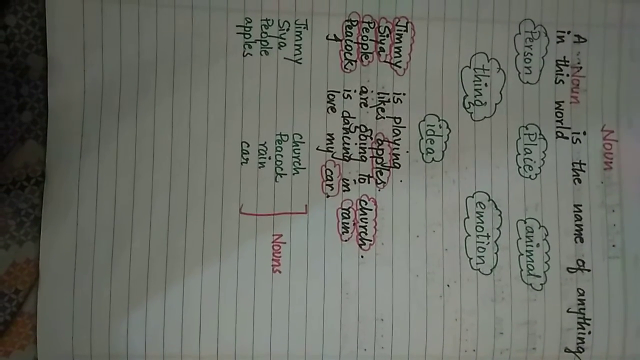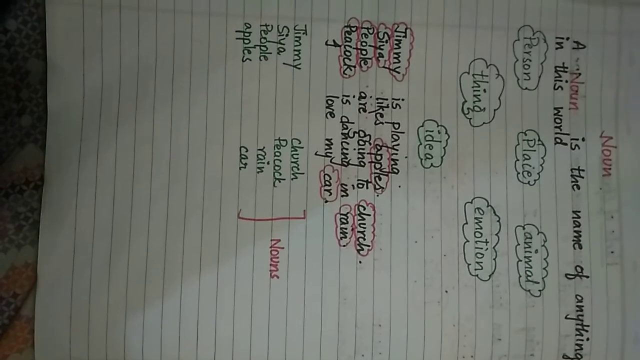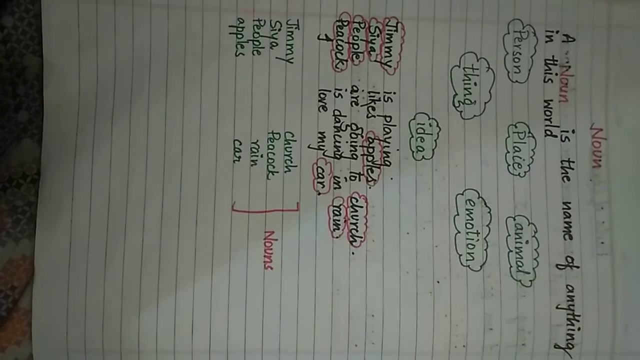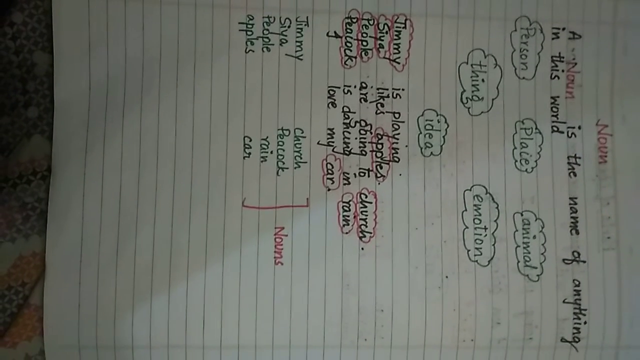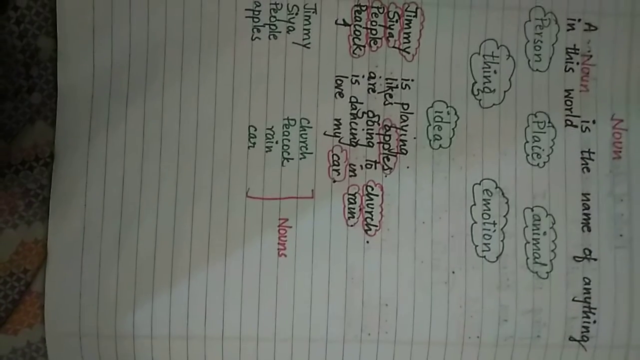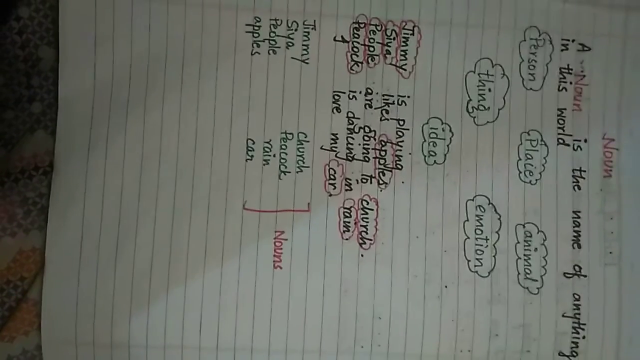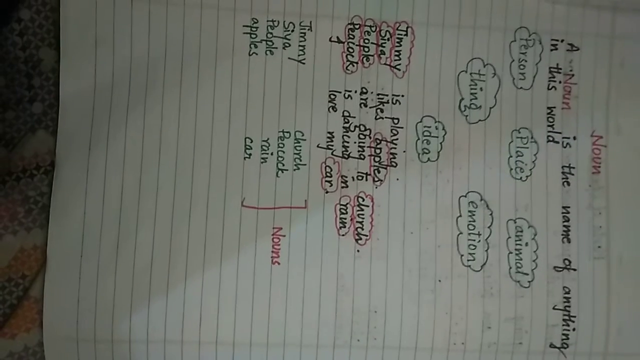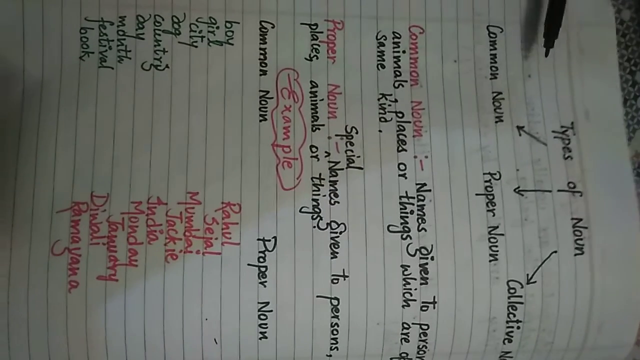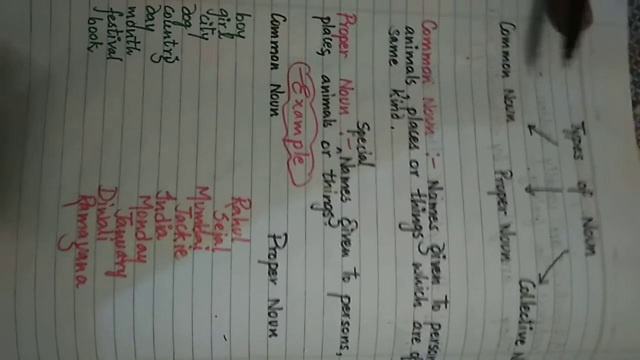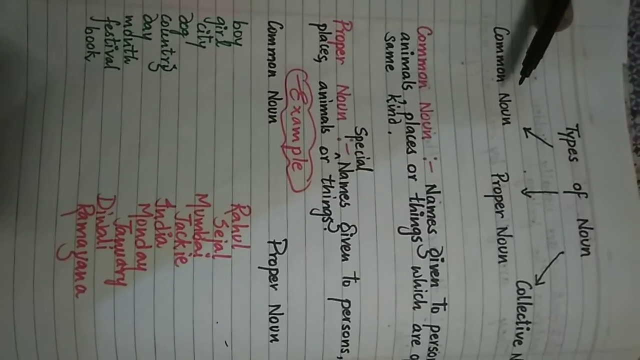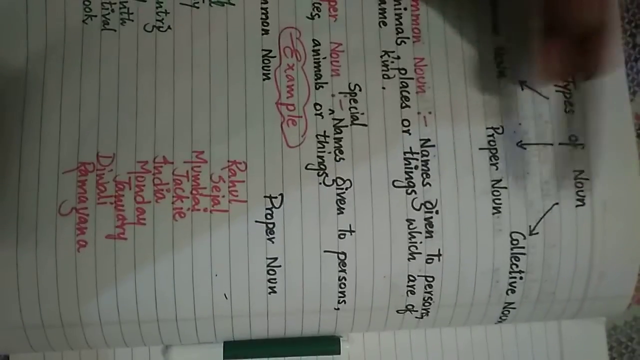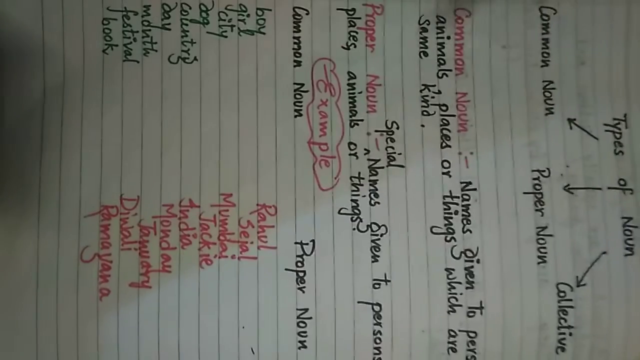Like your name, the place where you live, the persons you meet, all are having a name, special name or common name. Those names are a noun. Now ahead we will learn the types of noun. According to our book syllabus, we have 3 types of noun, that is common noun, proper noun and collective noun. Now in this video we will study about the types of noun.